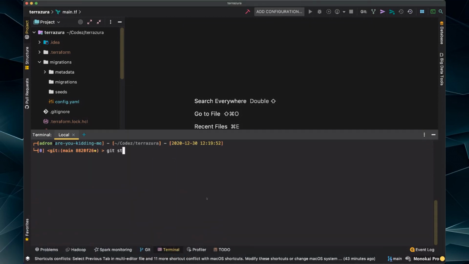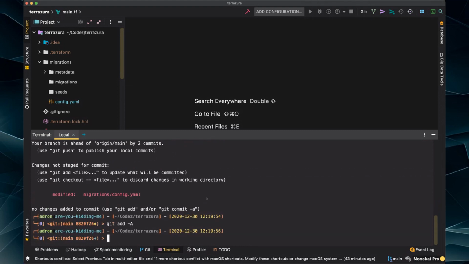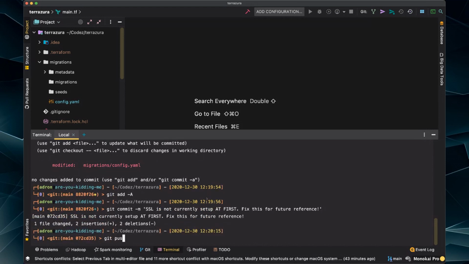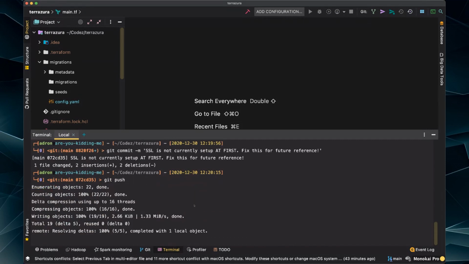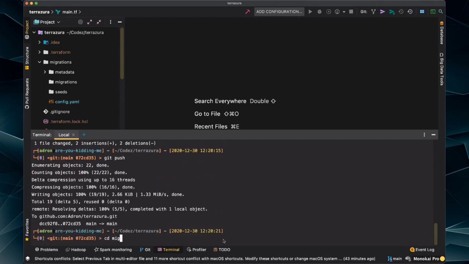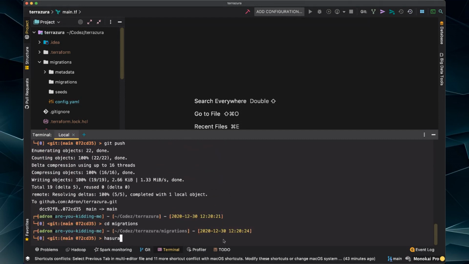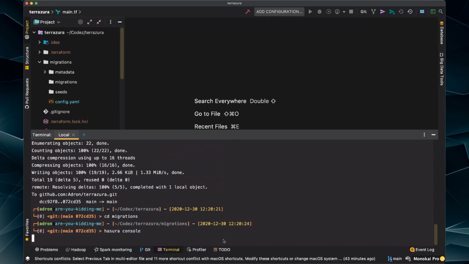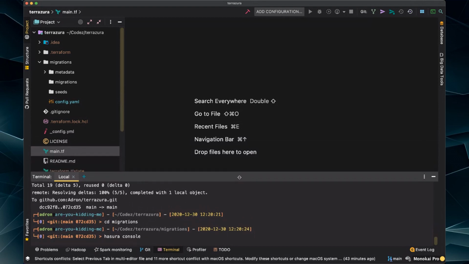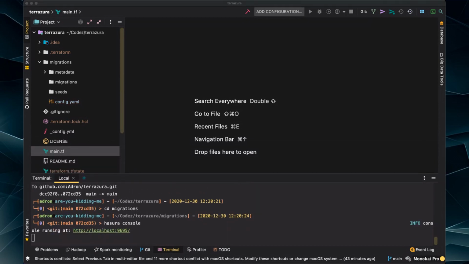All right. Let's save my config and put a note in there. SSL is not currently set up at first. Fix this for future reference. That up there. And now, if I go into migrations, get started with that part. Console. There we go. Okay, so that's running at localhost 9695.